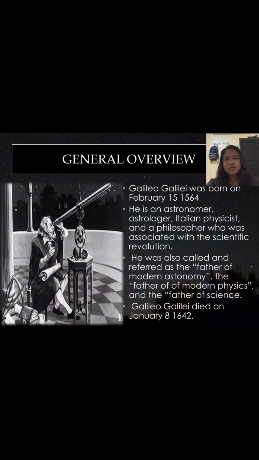In conclusion, Galileo Galilei was born on February 15, 1564. He was an astronomer, astrologer, Italian physicist, and a philosopher who was associated with the scientific revolution. He was also called the father of modern astronomy, the father of modern physics, and the father of science. Galileo Galilei died on January 8, 1642.